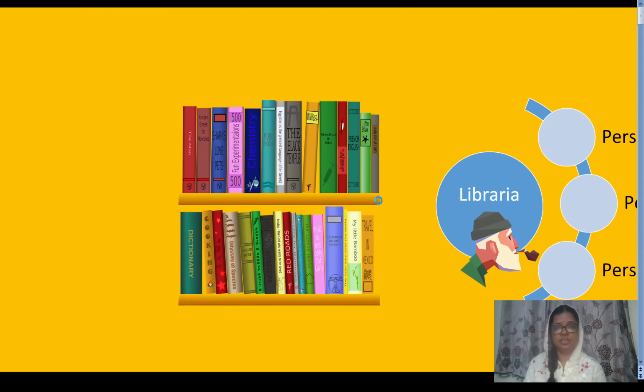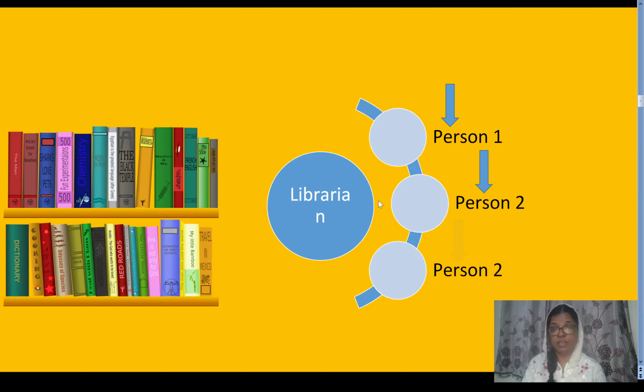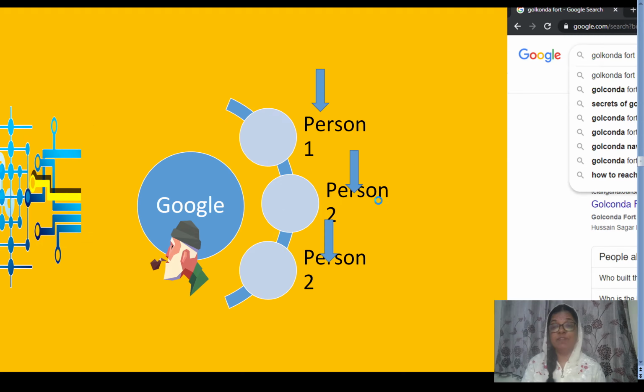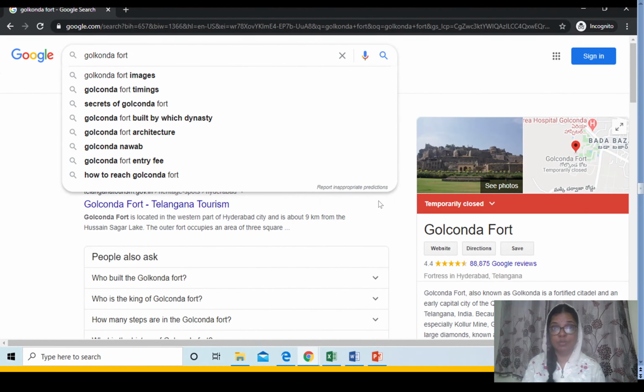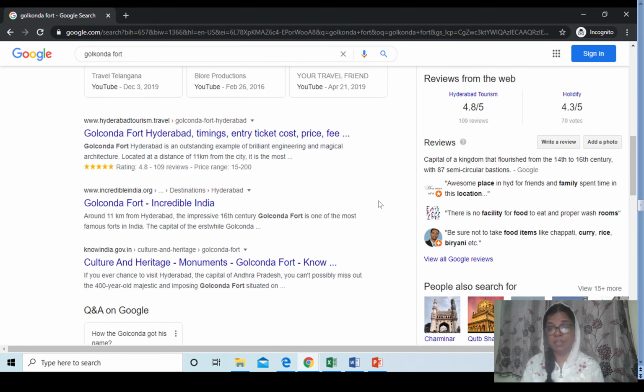So the search engine, as I told you, I compare the search engine Google with the library in your college. Google will act as a library in your college, and whenever someone searches for something, typing a keyword in Google, it will give all the information immediately, all the links, because it has all the information in the data center. So from there it will track the information and show it to the visitor, whoever types the keyword in Google.